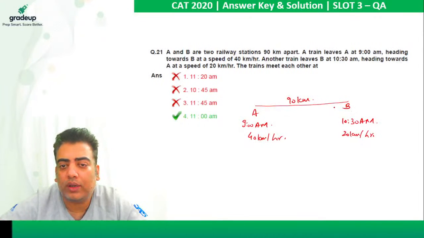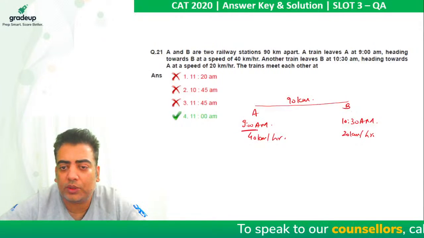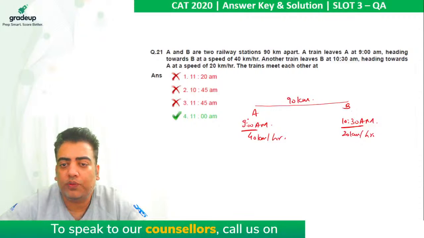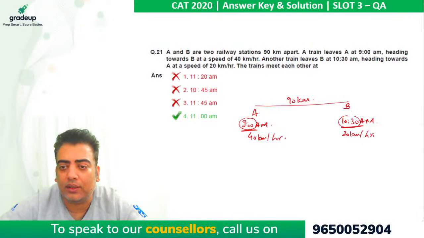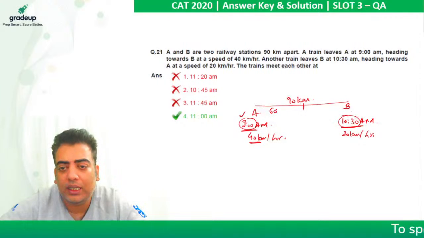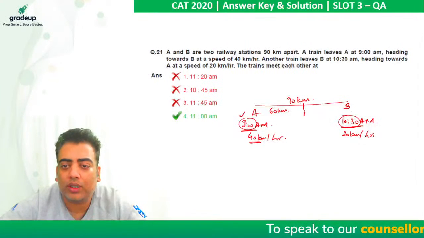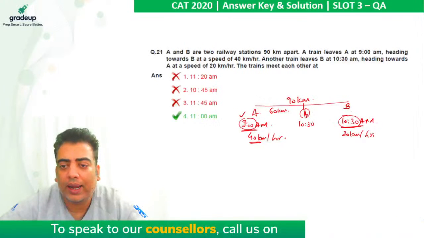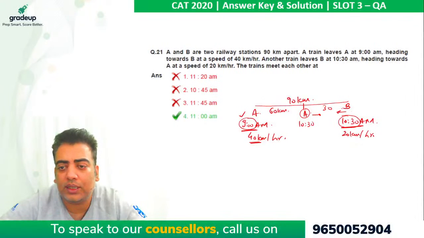In order to calculate the time at which they will meet, first of all, in order to use relative speed, both the objects should be moving at the same time. So from 9 a.m. till 10:30, for the first 1.5 hours, this is the only train which is moving. At the speed of 40 in 1.5 hours, distance covered will be 60 km. Now train A has reached this point at exactly 10:30, and the distance between A and B now is 30, and both are moving towards each other.